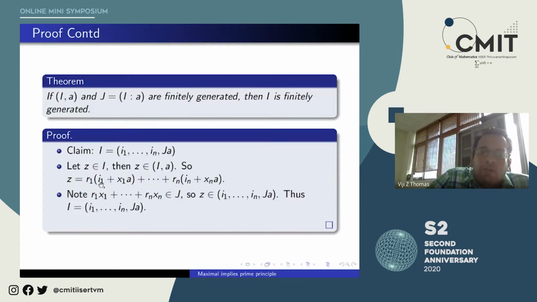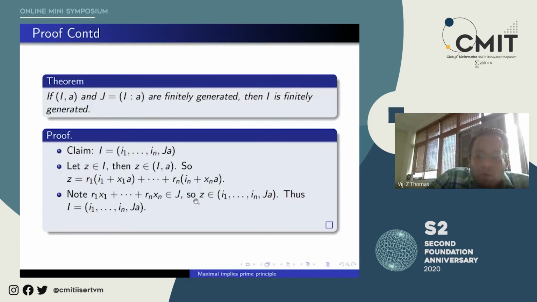R1 I1 of course belongs to I because Ij comes from I. So the summation j equal to 1 to n of Rj Ij belongs to I. So when I pull it to the other side, Z minus that summation is in I. That means, distributing the Ri's in the second factor, R1 X1a plus R2 X2a plus dot dot dot Rn Xna belongs to I. But that precisely means that this belongs to J, and that's how I get that this element belongs to J, by looking at this identity, moving all Rj Ij to the other side, and seeing the rest belongs to I, and hence this sum belongs to J.